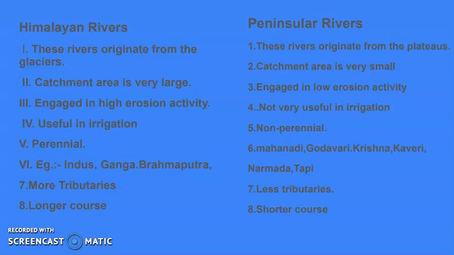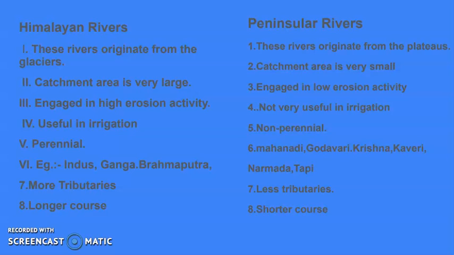The Himalayan rivers are useful for irrigation. That means people are getting the water for their agricultural purpose from these rivers. And the peninsular rivers are non-perennial rivers. That means this river doesn't have water throughout the year. So that's why they are not very useful for irrigation purposes.